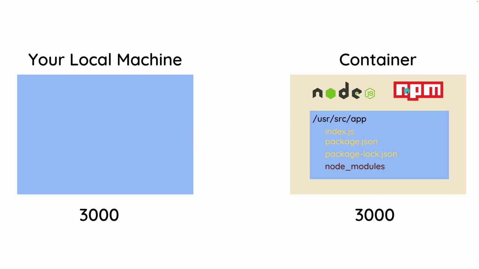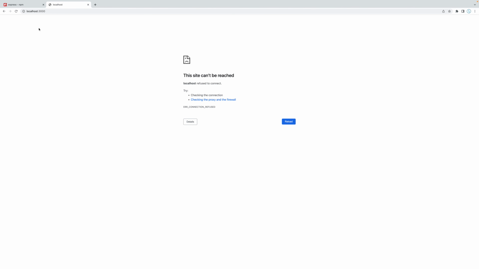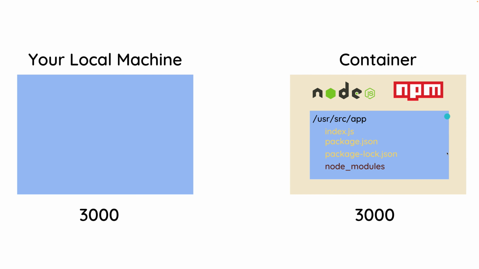So we are currently running our Node application on port 3000 inside of the container, not in our local machine. Our local machine has no idea what is going on right over here. And that's why when we go to localhost 3000 on our local machine, we don't see anything. Because again, the container is a separate environment.